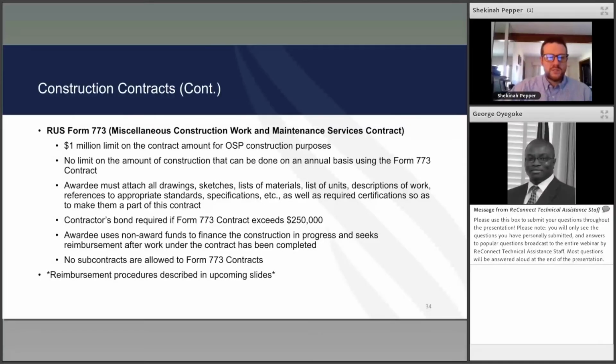The awardee uses non-award funds to finance construction in progress and seeks reimbursement after work under the contract has been completed. So this is one that you fund up front, and then once you've completed the 773, you'll submit that for reimbursement for the full 773. We'll talk about that in a little bit. There's no subcontracting allowed under 773s. We'll talk a little more about how you can do that if you've got a small scale project with some subcontracting. Reimbursement procedures will also be covered a little bit later, and I believe FAR also talked about that yesterday.